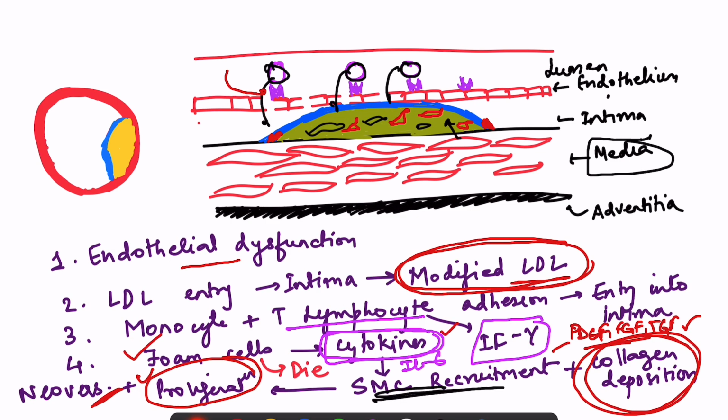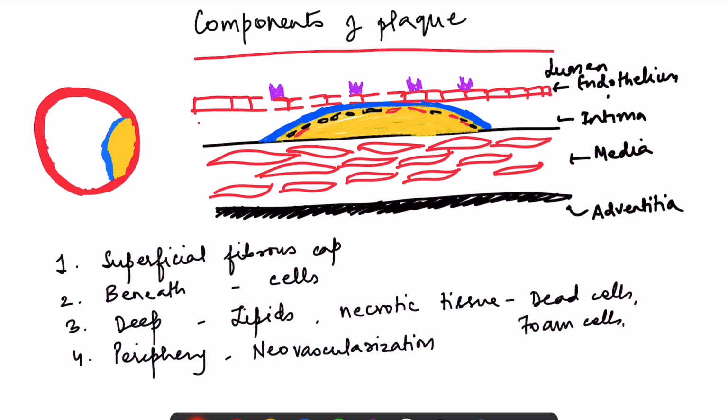Now what happens? There is inflammation inside these foam cells, so they die also, and when they die there is a lot of necrotic debris accumulating within this area. Plus they also release the lipid which they have already ingested. Okay, so what are the components of the plaque? There is a superficial fibrous cap. Why is it forming? We have seen that smooth muscle cells cause collagen synthesis. So the superficial fibrous cap is forming.